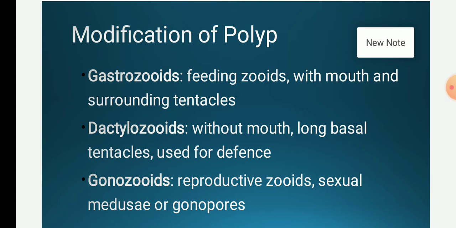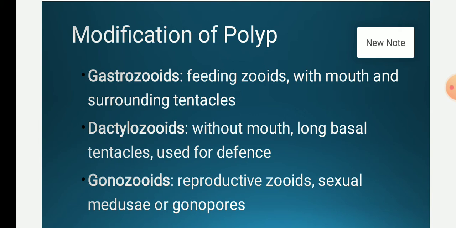Each tentilla ends in a coil of nematocysts. The second one is the dactylozooids. Dactylozooids are protective in function, used in defense. It looks like the gastrozooids, but it is without a mouth. A coiled tentacle arises from the base, and the tentacle is unbranched.